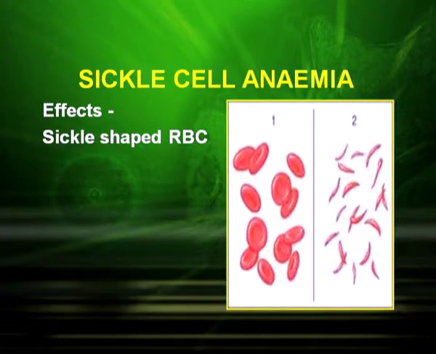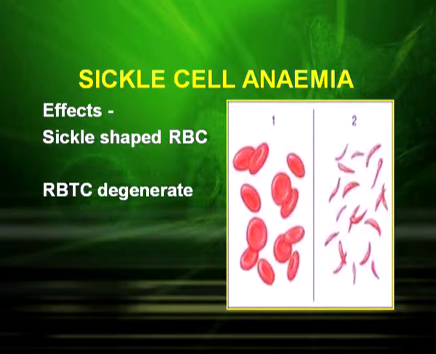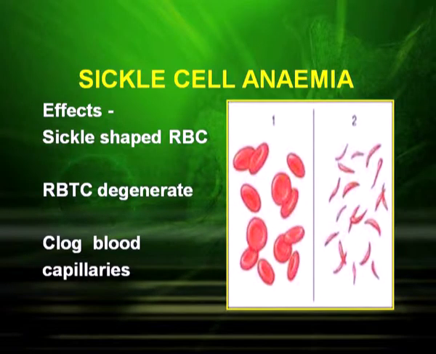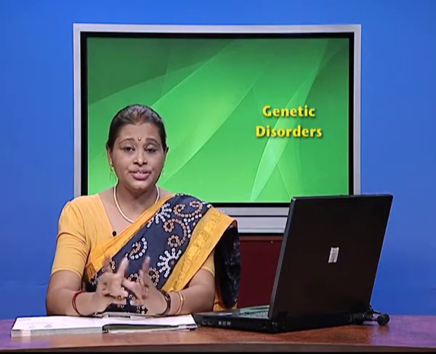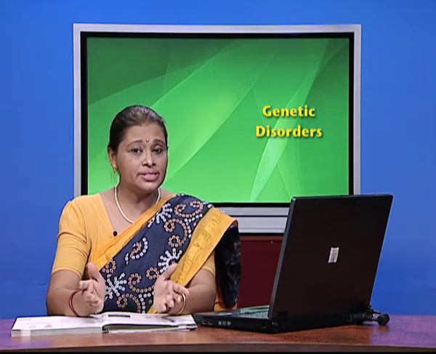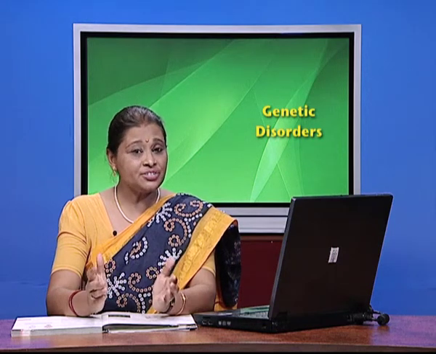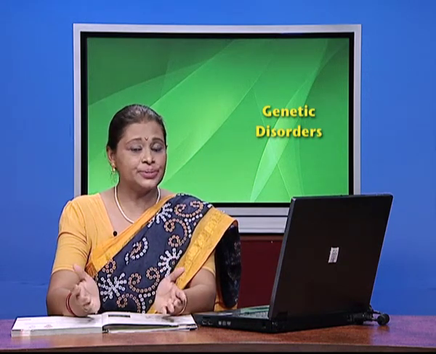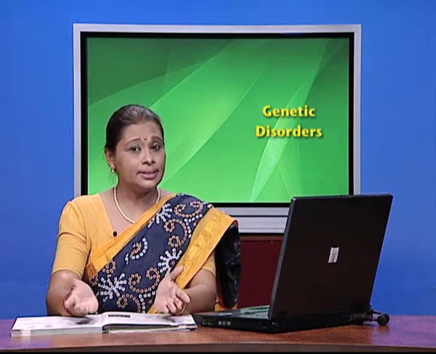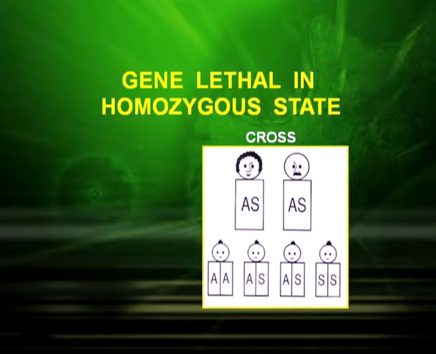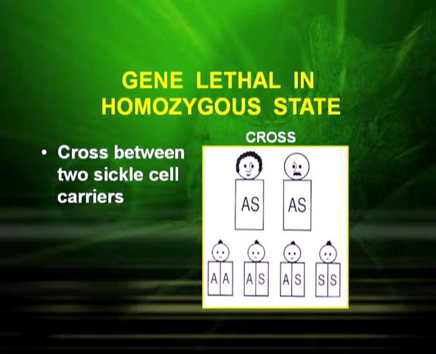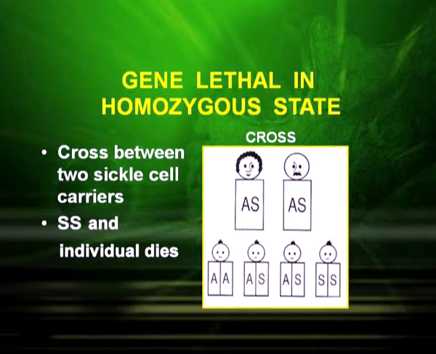So now let us see what the effects of such RBC are. When the RBC are sickle shaped, they degenerate and clog blood capillaries. So now you can judge what will happen. If the blood capillaries are clogged, there will be an insufficient flow of oxygen. It will lead to breathing problems and ultimately death. In the case of sickle cell anemia, the gene is lethal in the homozygous state. That is, both the chromosomes have the allele for sickle cell anemia. A cross between two sickle cell carriers can produce an individual having both the alleles SS, and the individual dies.